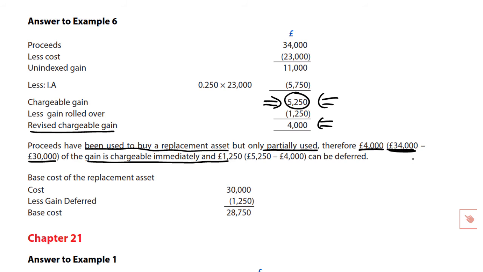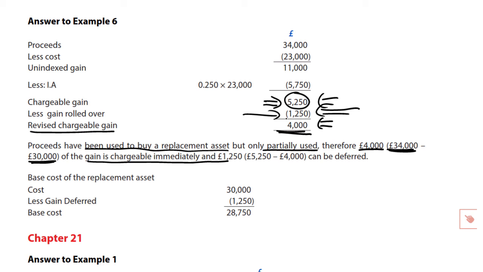The sales proceeds 34, the reinvestment 30, you've taken out 4,000 on the deal, the company will be taxed on a gain of 4,000 this accounting period. 4,000 out of a gain of 5,250, therefore the balancing figure in there is a rollover of 1,250. That is the balancing figure. The gain was 5,250, of which 4,000 is immediately and will remain chargeable, leaving only 1,250 as being able to be deferred.